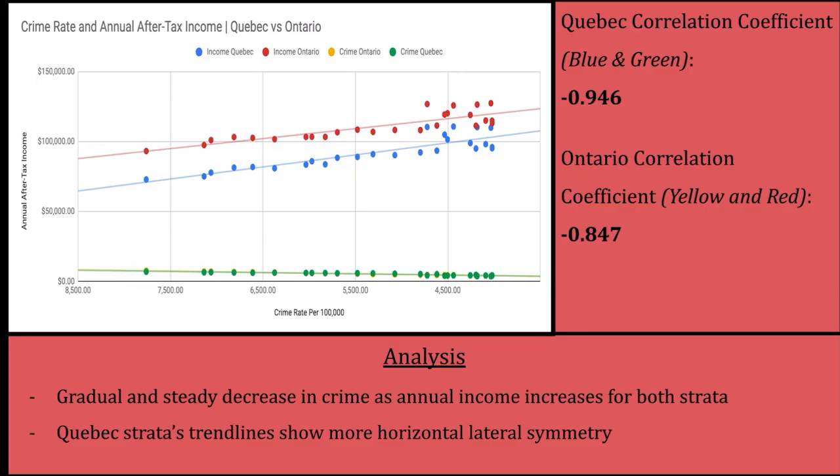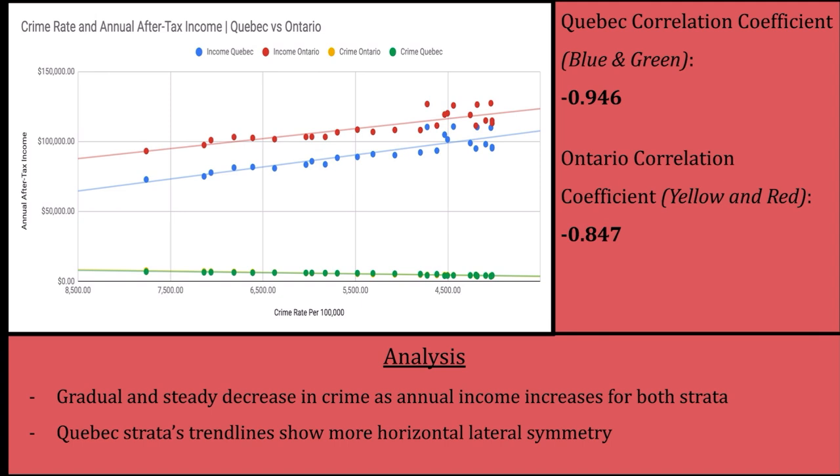All right, so as you can see, we have a 4-series scatter plot, so it's a little hard to read. On the legend, you can see that the blue and green lines are indicating crime in Quebec and income in Quebec, and the yellow and red indicate the crime in Ontario and the income in Ontario. The yellow line for Ontario is very similar to the crime in Quebec, so it's under there, so it's going to be a little hard to see.